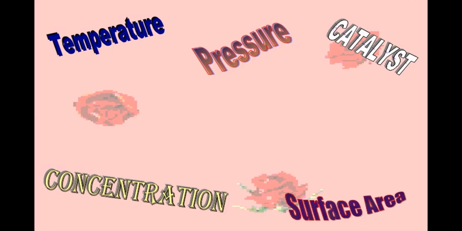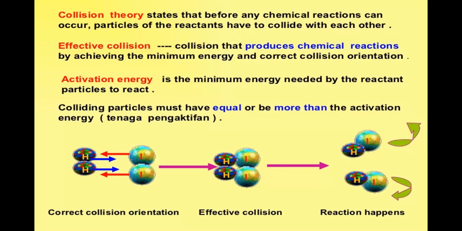So, in order to understand the rate of reaction, we have to firstly deal with the collision theory. The collision theory states that before any chemical reaction can occur, particles of the reactants have to collide with each other. All collisions do not lead to a reaction. There are some particular cases in which a reaction happens. Collisions that produce chemical reactions by achieving the minimum energy and the correct collision orientation are known as effective collisions. And these effective collisions will lead to the chemical reaction.